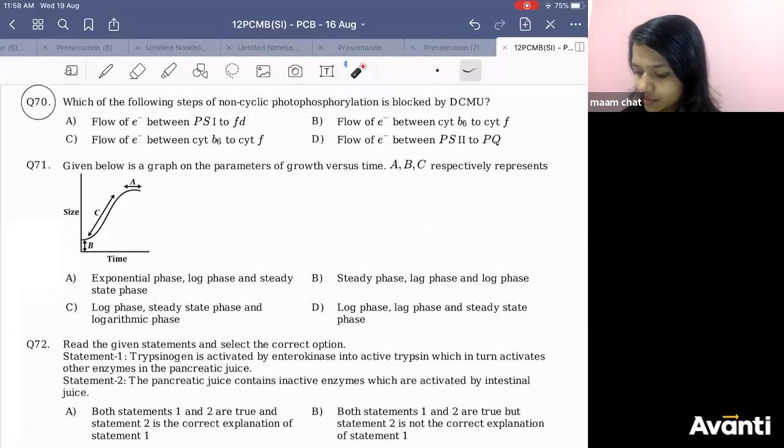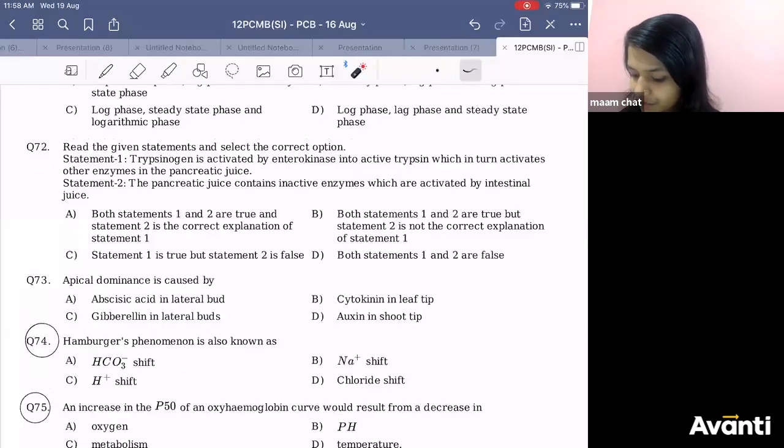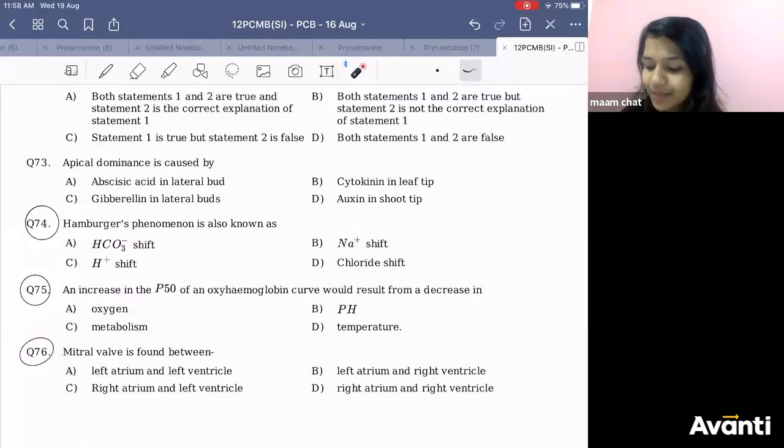Question 75, right? What happens to the hemoglobin curve? If there is a decrease, this is the key term, decrease. If there is a decrease in pH, the condition will be opposite.